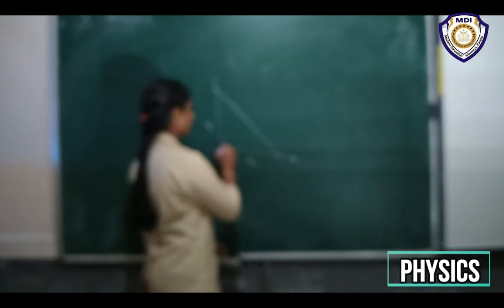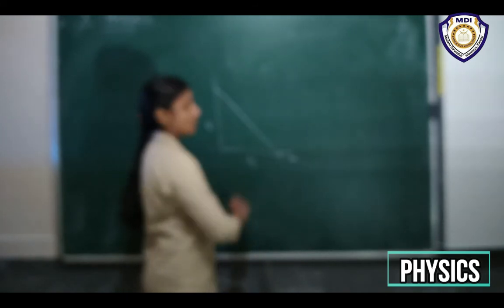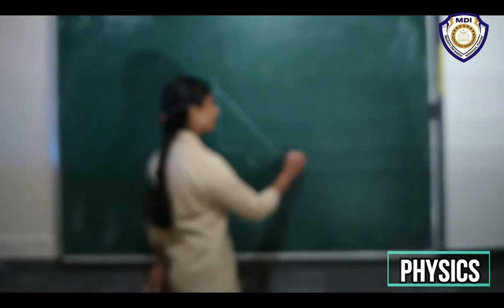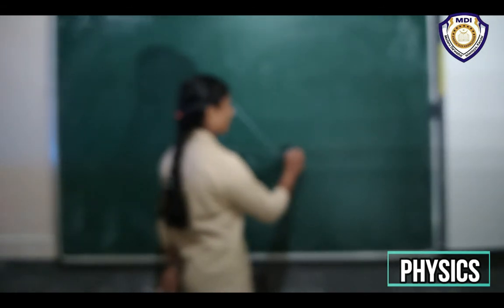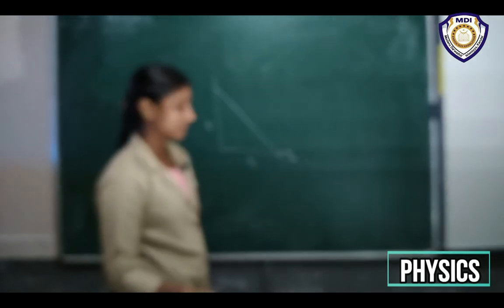That means here we have the velocity equal to 0. So how much time does it take to attain zero velocity, or to come to rest?